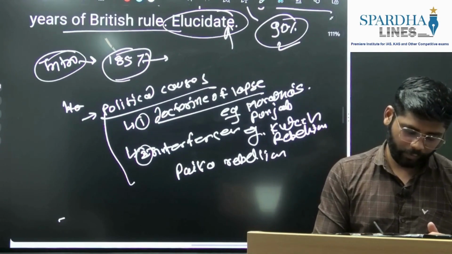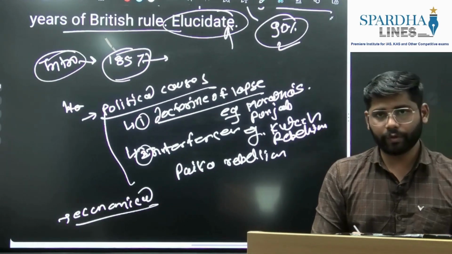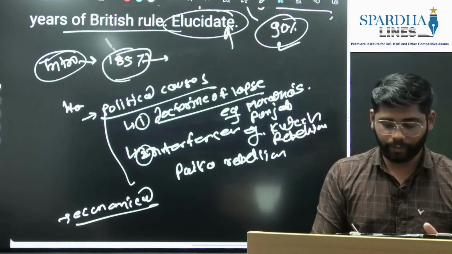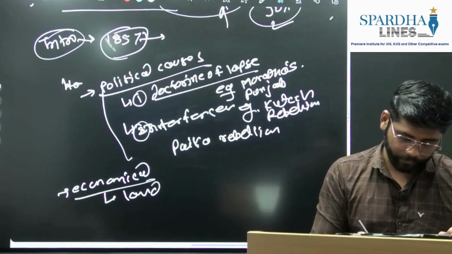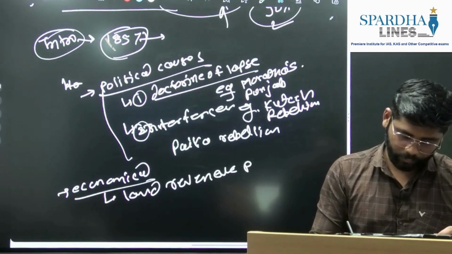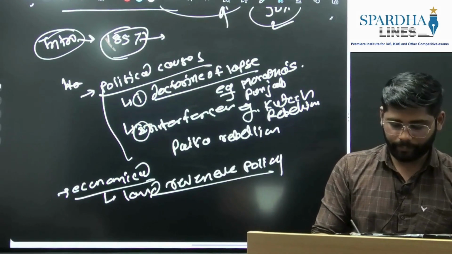Then we'll move towards the economic causes. When it comes to economic causes, the most important is the repressive policies of the British. What was the repressive policy? That was the land reforms, the land revenue policy. Because of the land revenue policy, many rebellions happened.